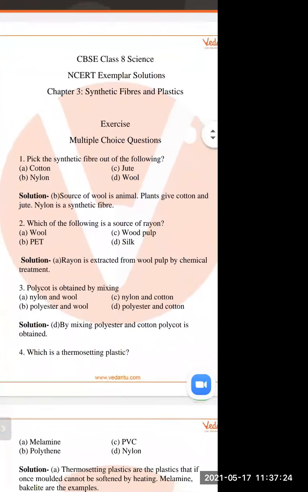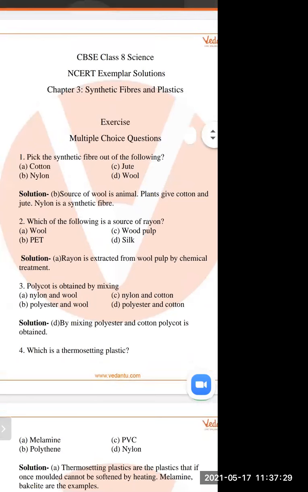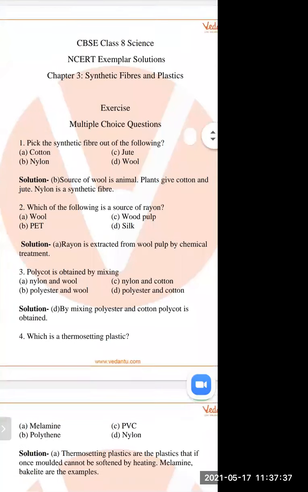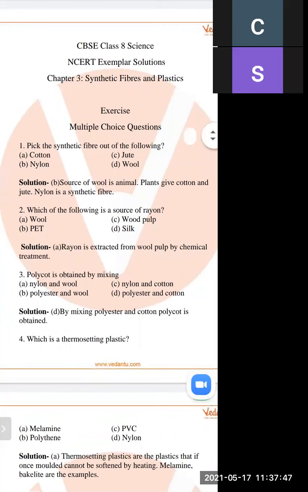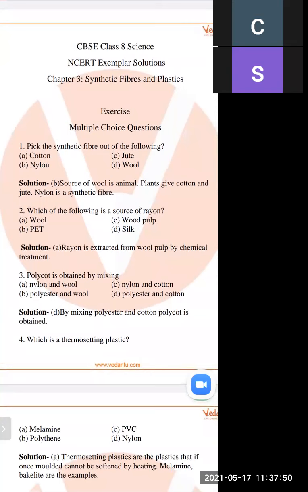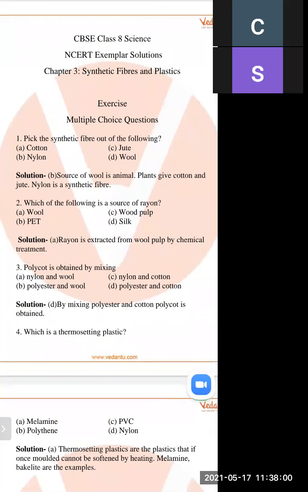Next is, which of the following is the source of rayon? How we get rayon? Because rayon is an artificial silk, and how is it obtained? It is obtained from the wood pulp. So out of these four options, wool, pat, wood pulp, and silk, wood pulp is the right answer because rayon is obtained by adding chemicals into the wood pulp. So when we add chemical into the wood pulp, rayon is obtained.